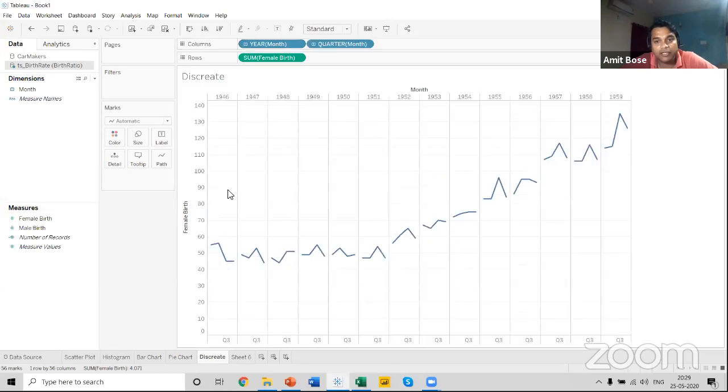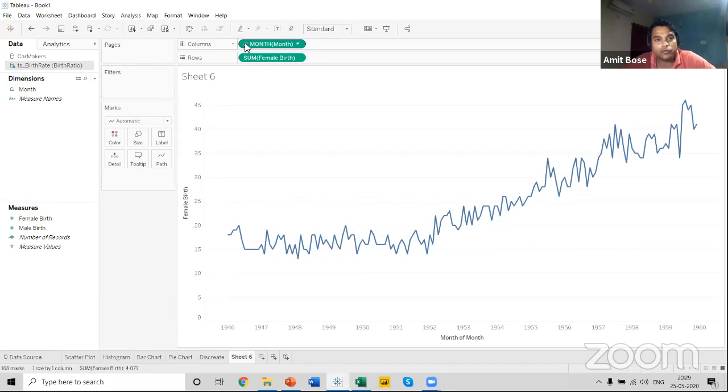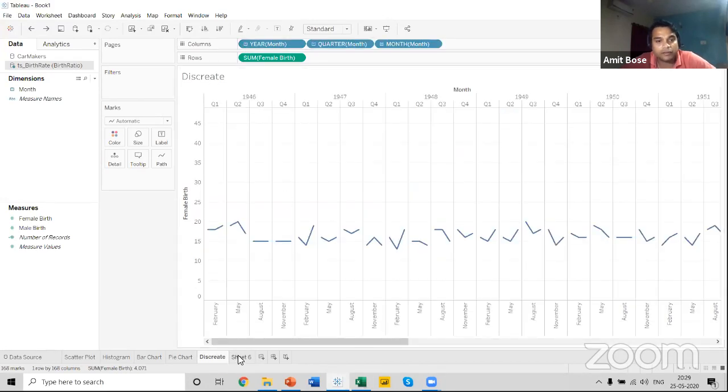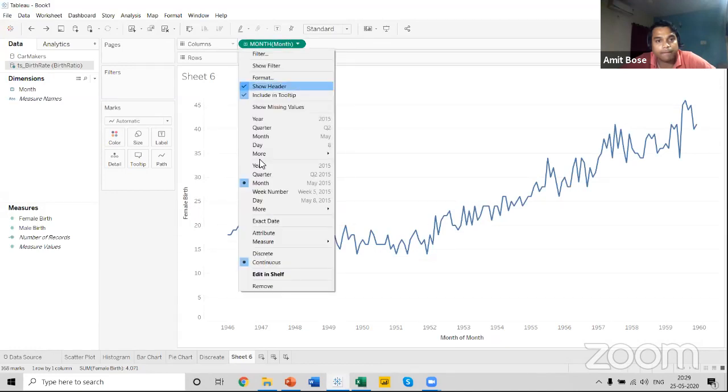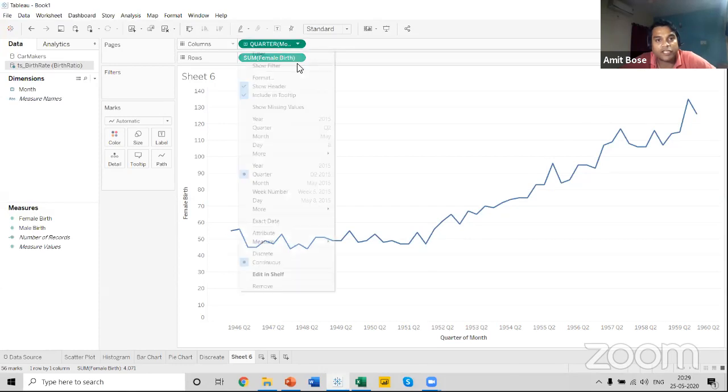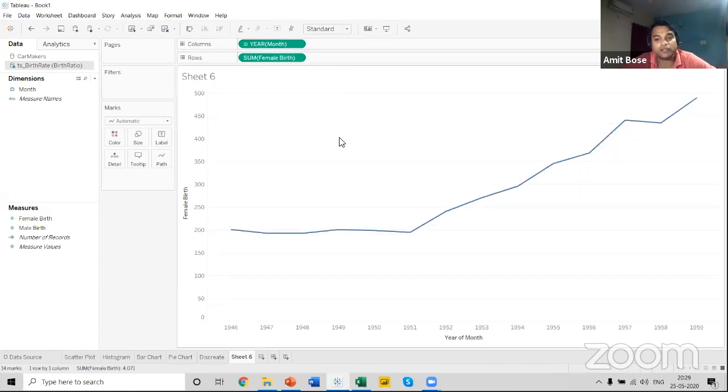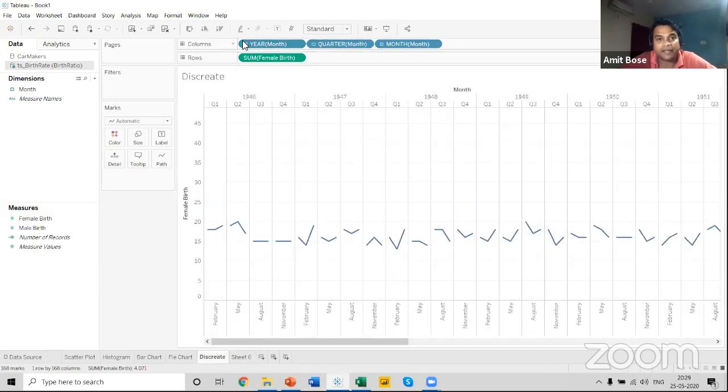From year to quarter, it's getting transformed like this. You can see the chart is getting transformed from one state to another. So we are not getting any bifurcation in our data in the continuous line chart, but in discrete, the data is getting bifurcated.